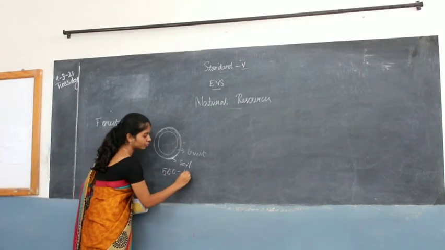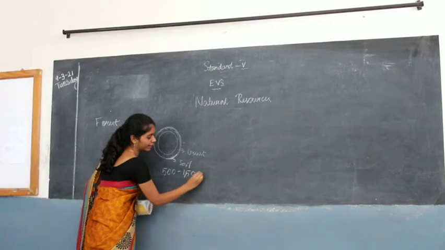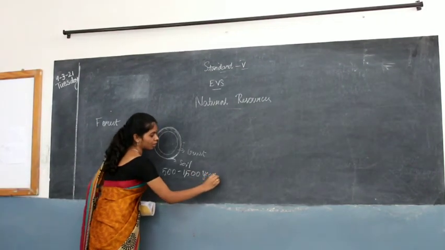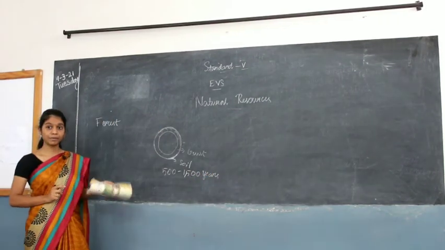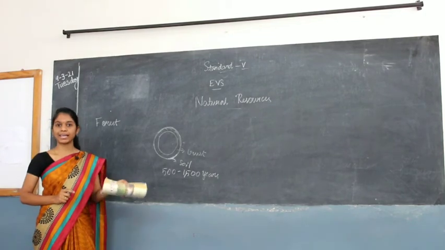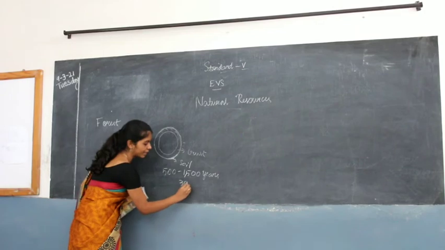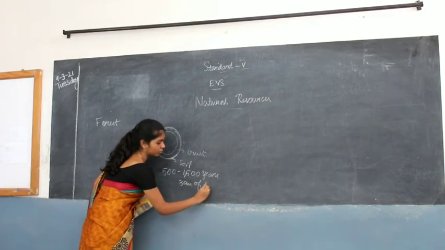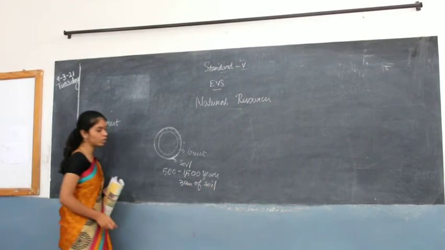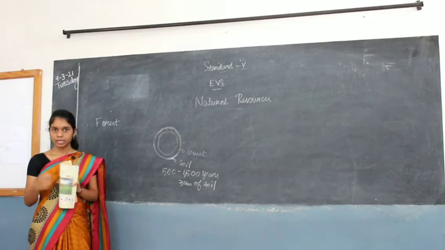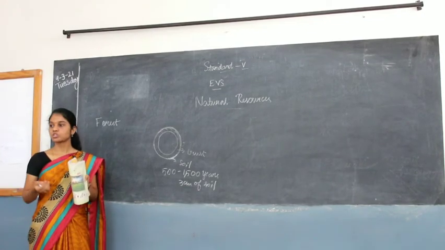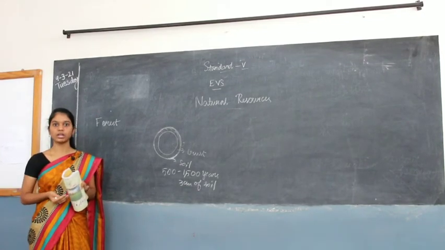Now, it really takes 500 to 1500 years, not 1 year or 2 years, to form just 3 centimeters of soil. So just think about how many years it would take for so many layers of soil to form.